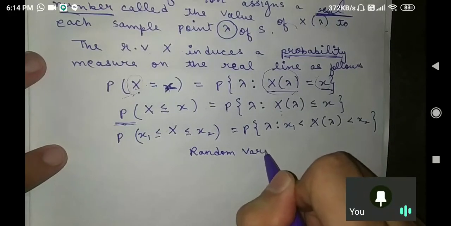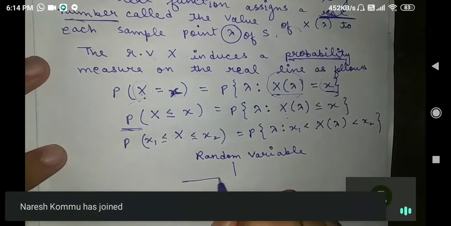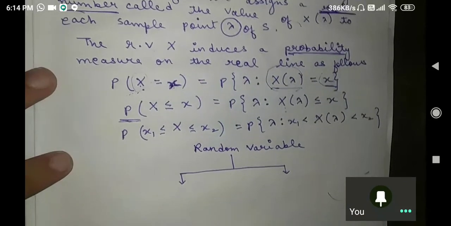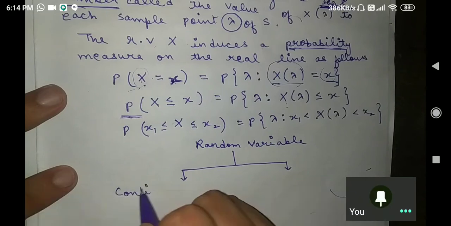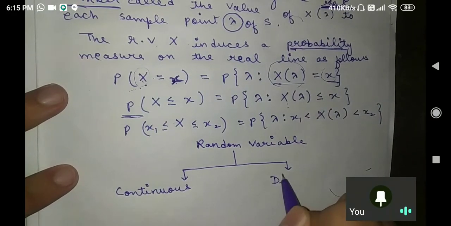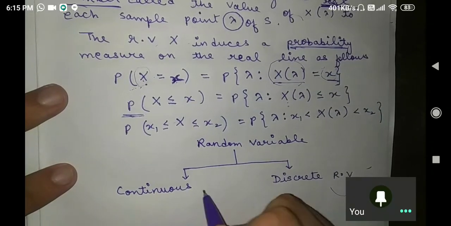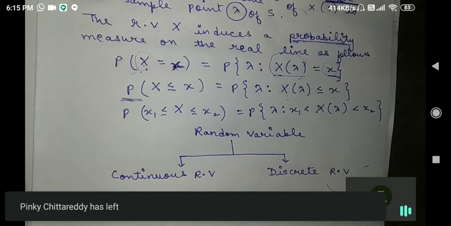Your random variable is divided into two parts. One is the continuous random variable and the other is the discrete random variable. Is it fine? Now let us understand what a continuous random variable is and what a discrete random variable is.